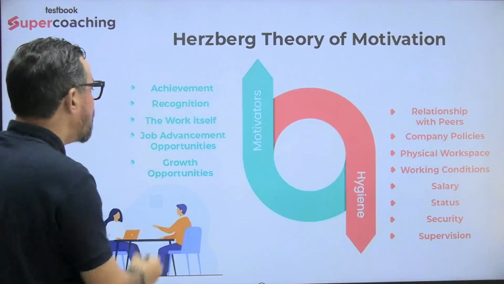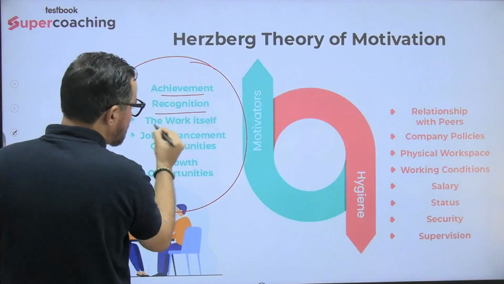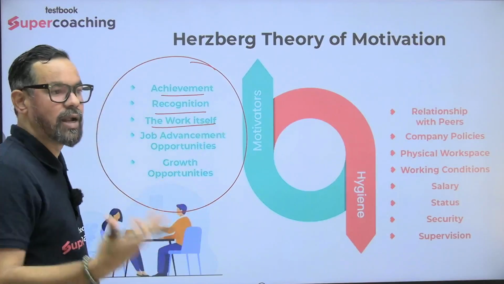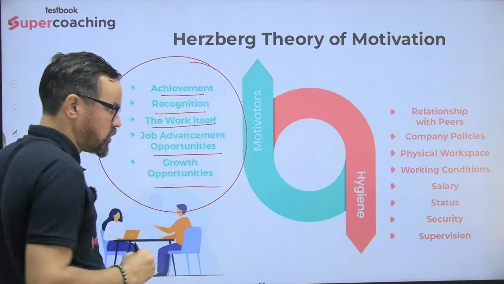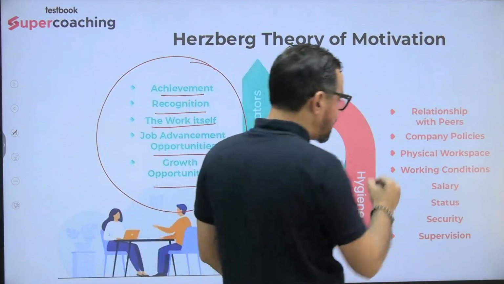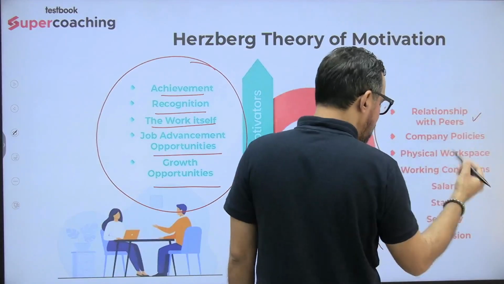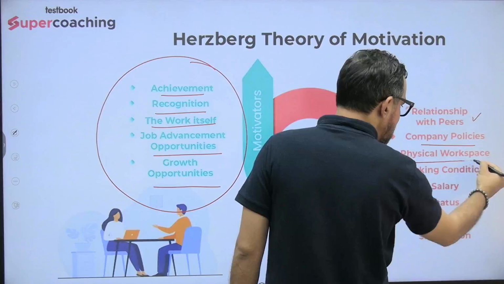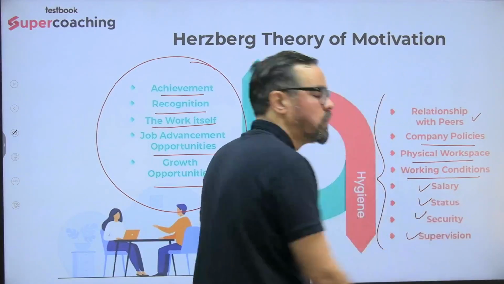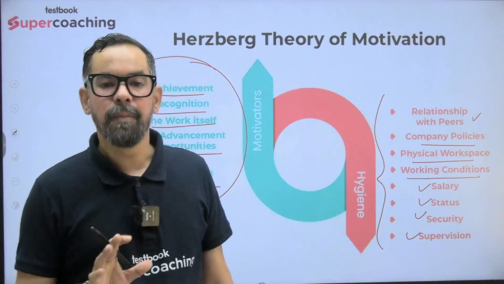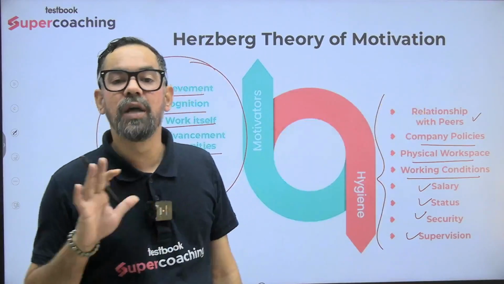So when it comes to motivators, these are achievements, recognition, work itself, like the job of scientists, doctors, and all. Job advancement opportunities and growth opportunities. When it comes to hygiene factors, which generally prevent job dissatisfaction: relationship with peers or others, company policies, workplace, working conditions, salary, status, security, and supervision. Okay, so these are the hygiene factors. So presence of these will prevent the dissatisfaction.